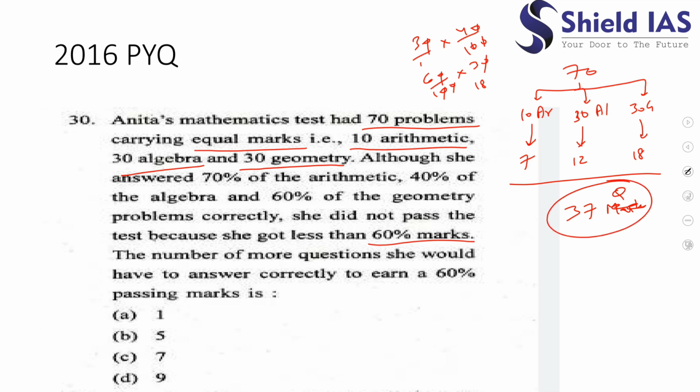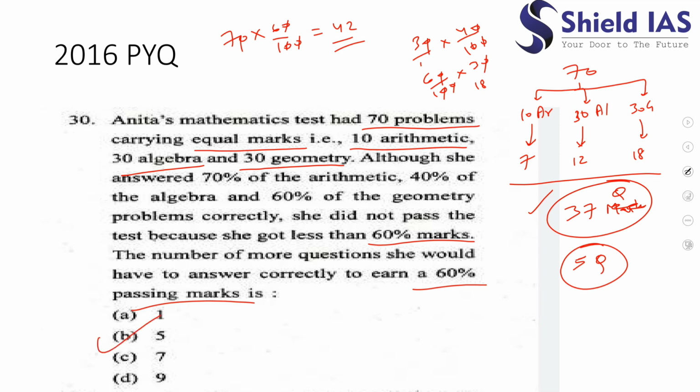Yes, the number of more questions she would have to answer correctly to earn 60% passing marks. Okay, so see, what is the 60% of 70 questions? It is 42. How much did she answer? She answered 37 questions. How much more she needs to answer in order to get 60%? 5 questions, right? So it is 5. Answer would be B.